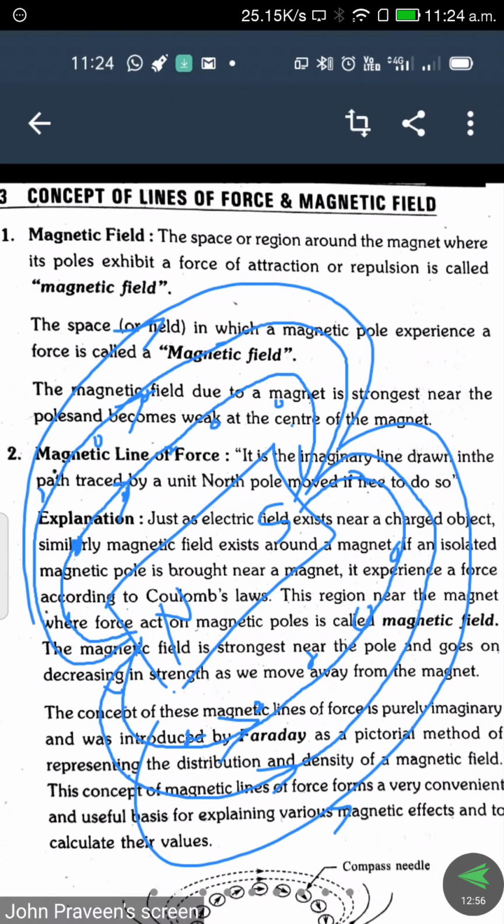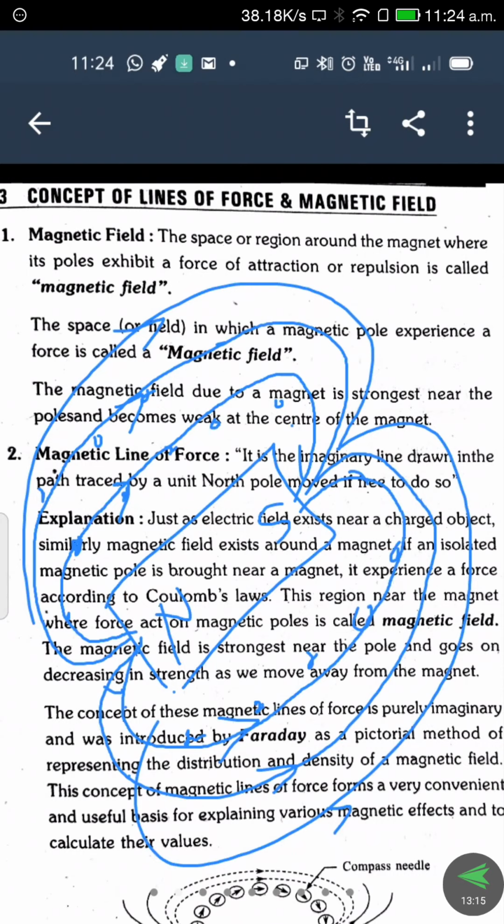So this is the concept of magnetic line of force. There is no need to write all the explanation. Just remember that it is an imaginary line of force in a magnetic field, and we can draw it with the help of a compass.